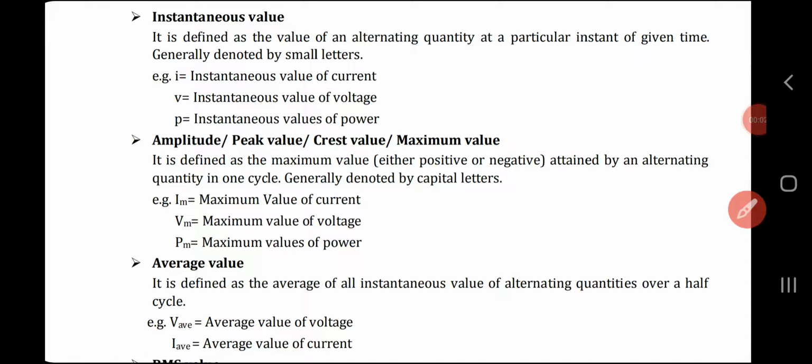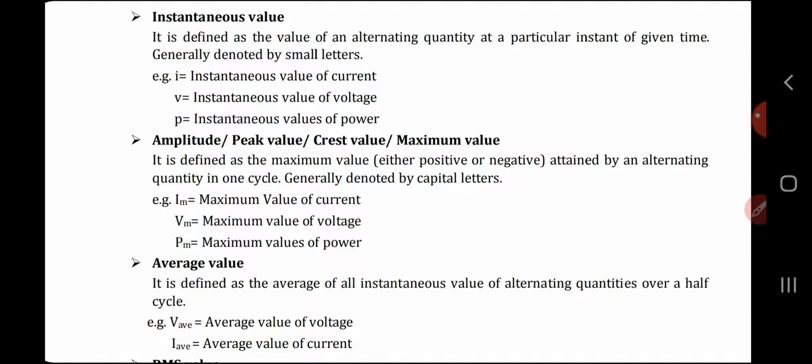In this video, we are going to discuss the most important definitions that come under the fundamentals of AC circuits. First, we'll discuss the first definition, which is instantaneous value. It is defined as the value of an alternating quantity at a particular instant of given time. So, the particular instant of given time is very important in this definition.